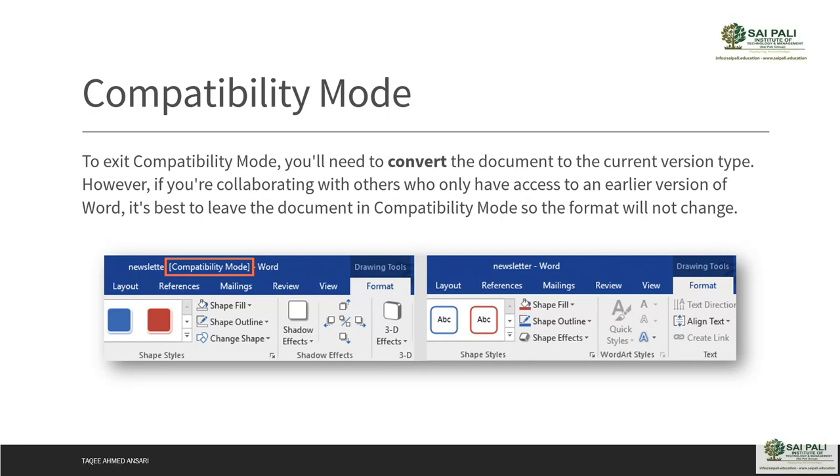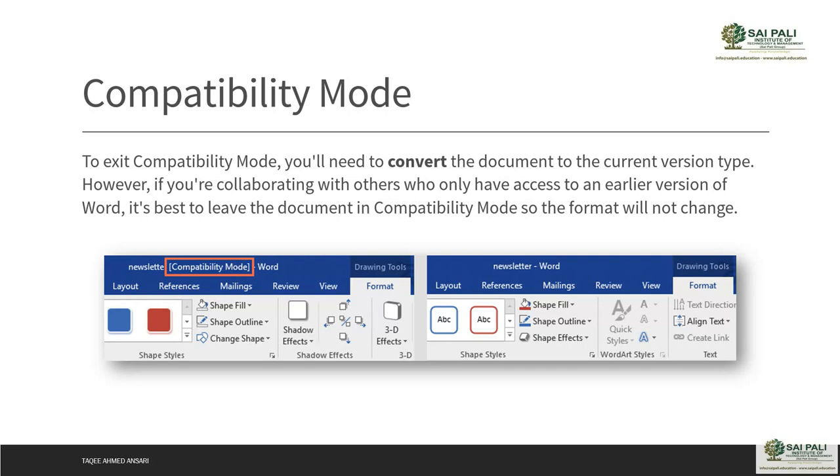To exit compatibility mode, you need to convert the document to the current version type. We can convert the document to the latest version. However, if you are collaborating with others who only have access to an earlier version of Word, it is best to leave the document in compatibility mode, so the format will not change. That means suppose I want to convert the document, but it is used by someone who is still using the earlier version. If I convert it, it becomes incompatible on that person's machine, and it is not useful for that person.